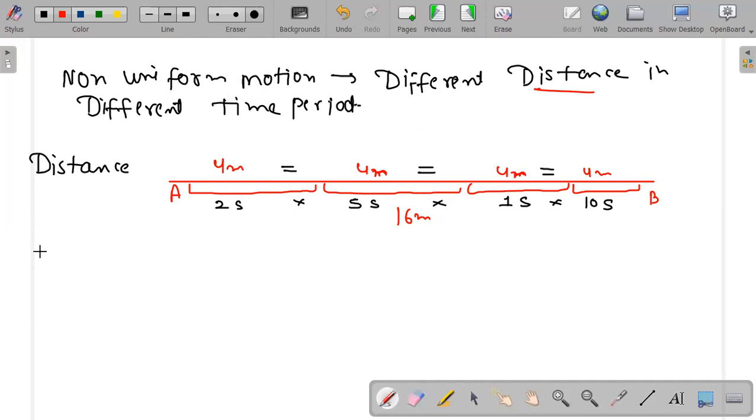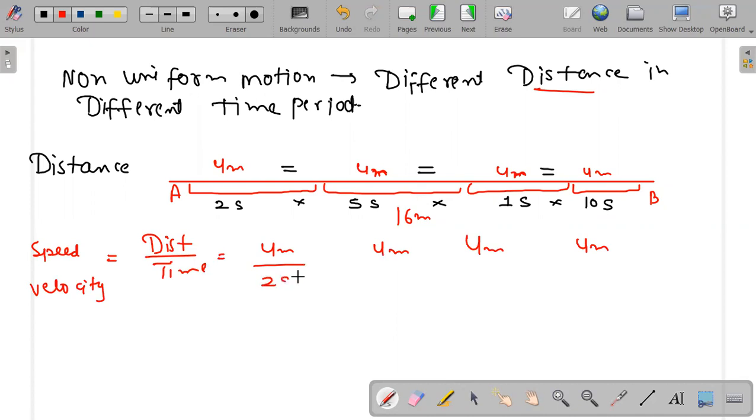So here, what is speed and what is velocity? Speed is distance upon time. What is distance? 4 meter, 4 meter, 4 meter and another 4 meter. And what is time? 2 second, 5 second, 1 second and 10 second. Time is different, you can see. Either you can take different distance, or different time. I took different time period here, or you can take both of them different.